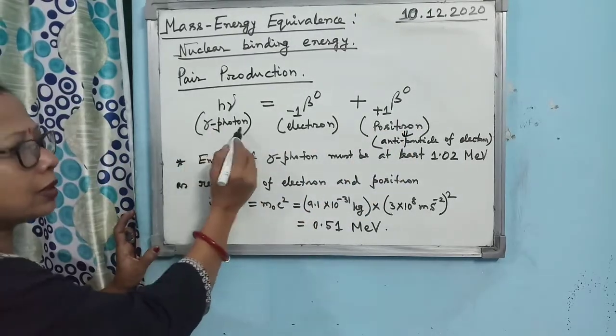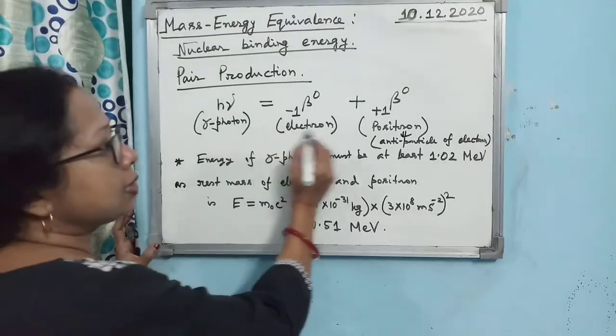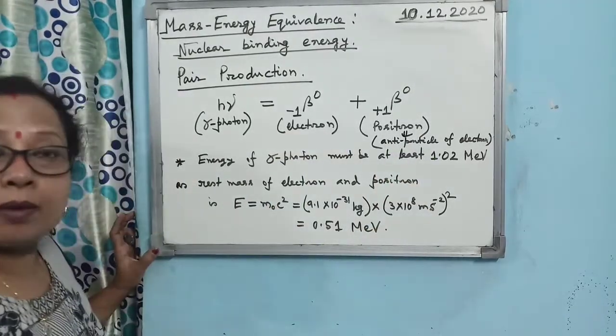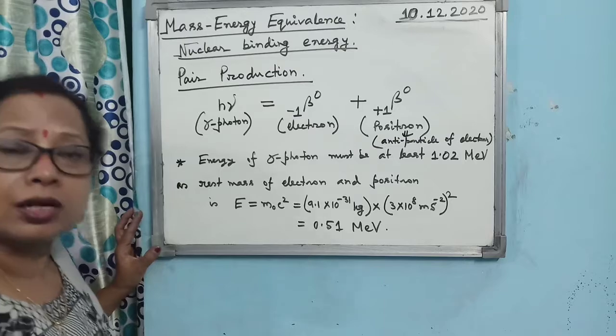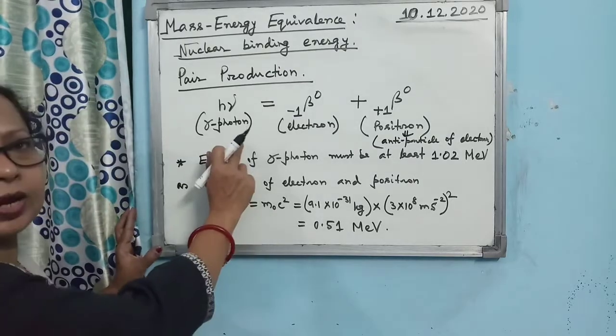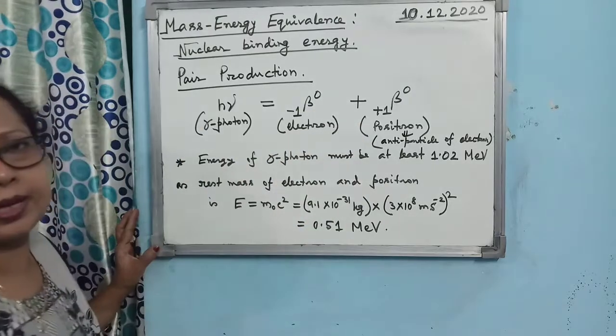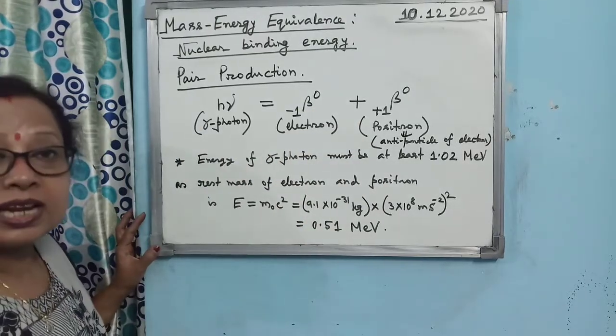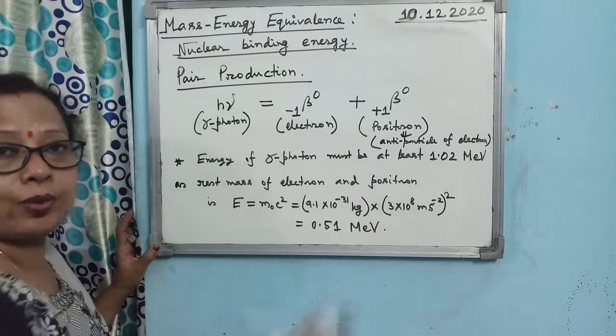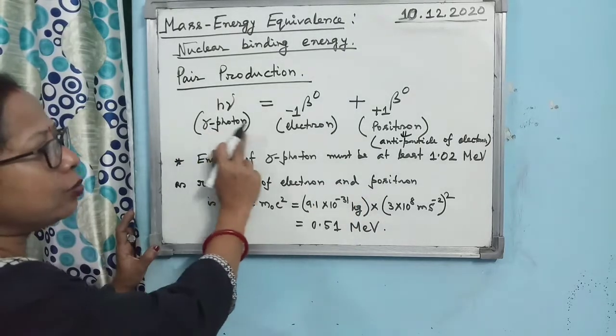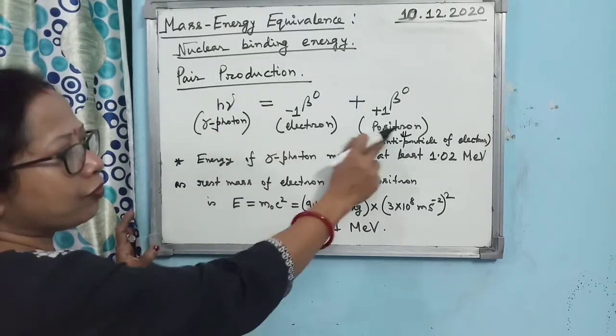H nu is nothing but a gamma photon, then this is electron, this is positron. I am reminding you that for those who do not like to study, this is a very scoring chapter. Just write down this equation, and you will get 2 marks. So kindly learn this equation and write it in the exam exactly the way I have written.